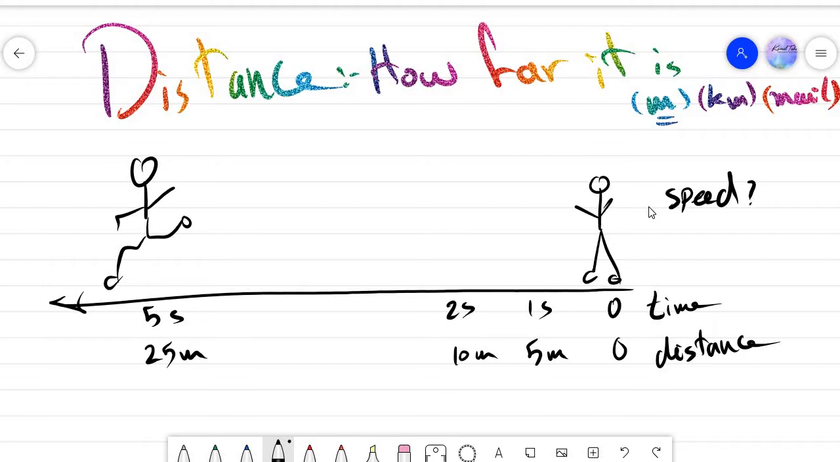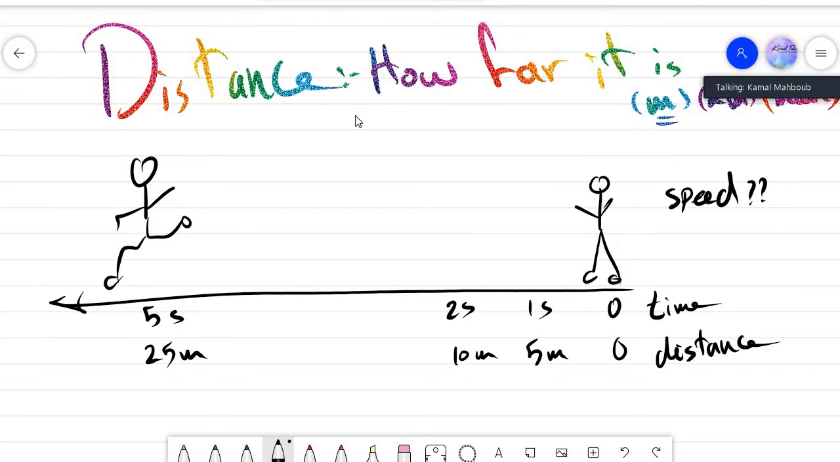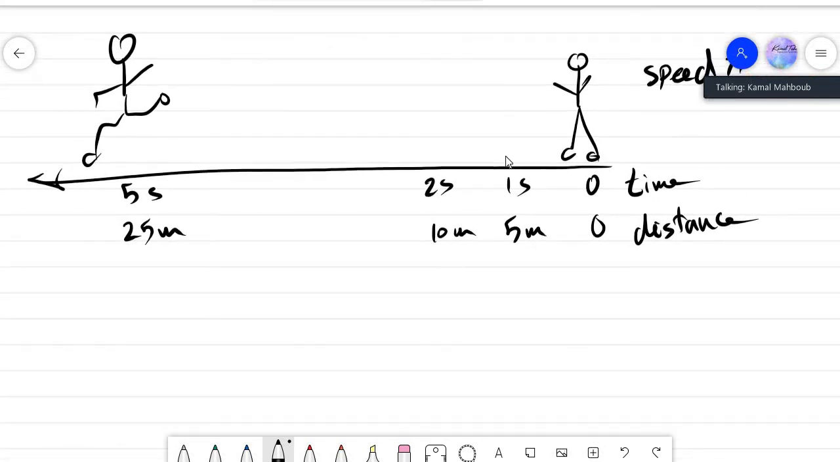Now the question is, what is the speed for this boy? From this diagram, please tell me how much speed for this boy each 1 second. Can you tell me? How can we calculate the speed? How can we know the speed for any object? To know the speed for any object, we will make a division.